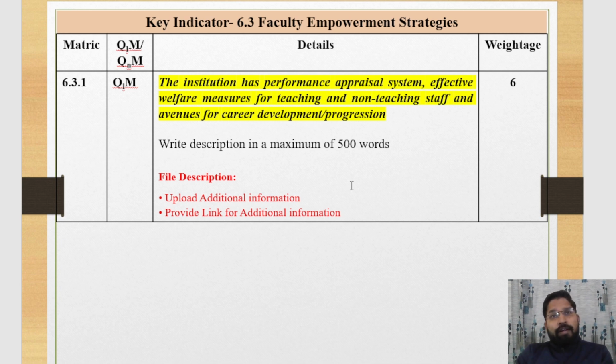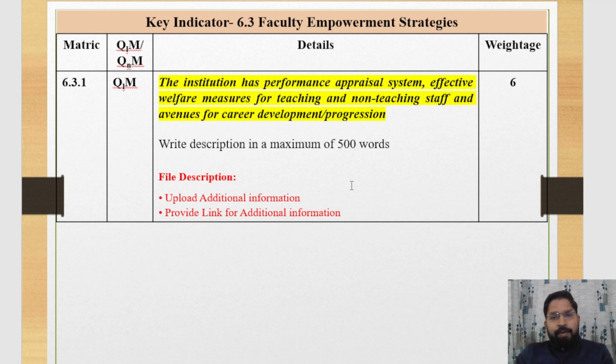And you can also explain about institutional or organizational insurance, group insurance. First you explain that, and then after that you should attach the supporting document of the insurance policy. And if your institute provides any fund for research and publication, or for attending the FDP, then first you explain, then after you should attach the supporting document.